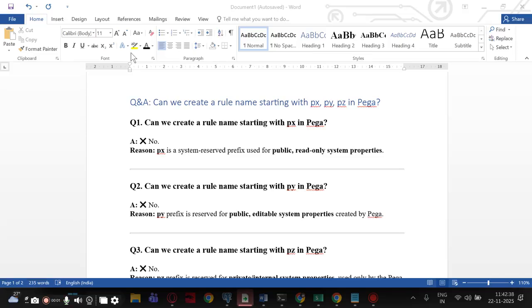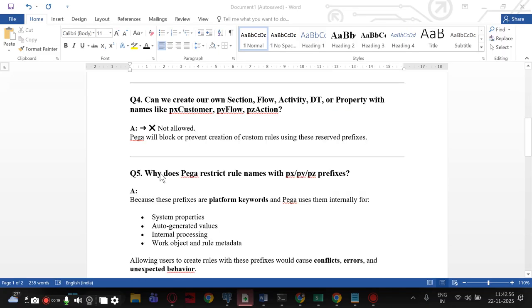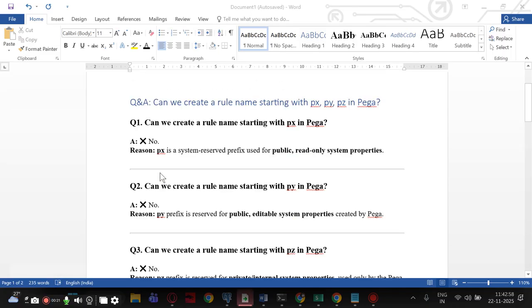Concept. Okay, the question is, can we create a rule name starting with px, py, pz in Pega? The answer is no. So what happens if we create? We just need to know. The question may be asked in many different ways. I have written here how the interviewer will ask the question. The answer is the same, but they can ask it in a different type.